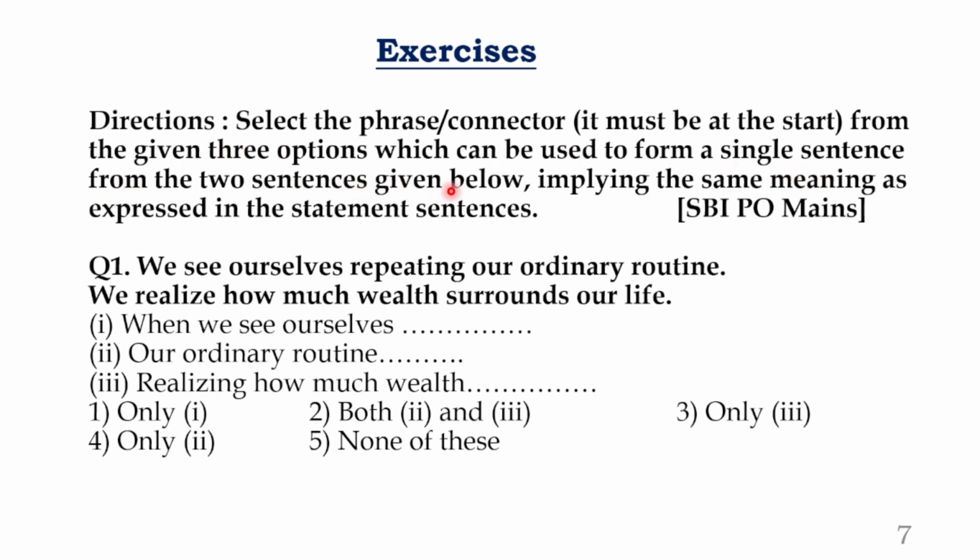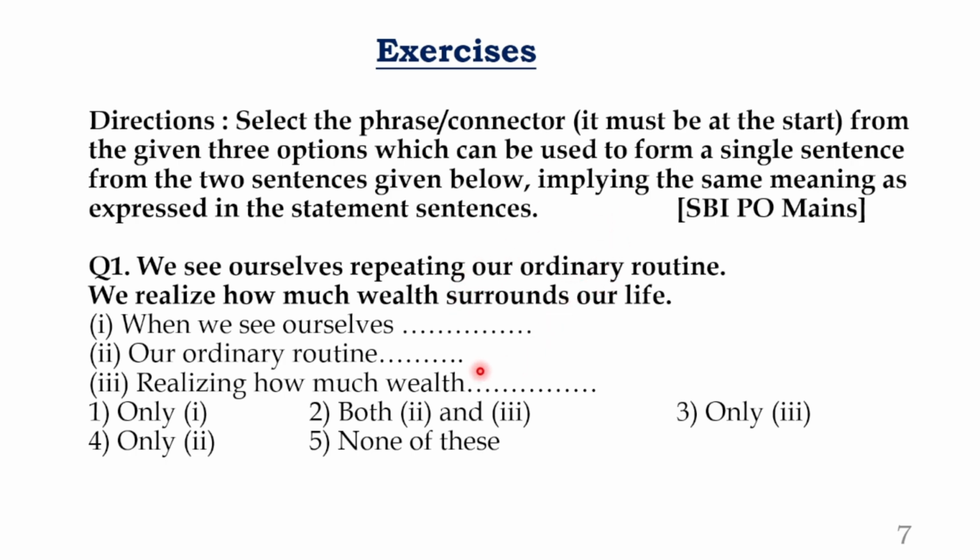From the 2 sentences given below, this is sentence number 1, this is sentence number 2. So there are 2 sentences. You need to combine these two using these starters, implying the same meaning as expressed in the statements. You should get the same meaning as these two.